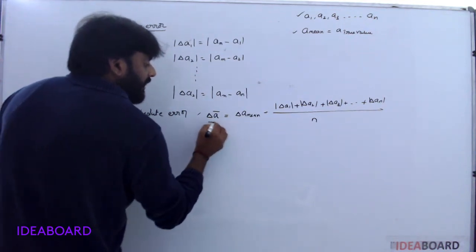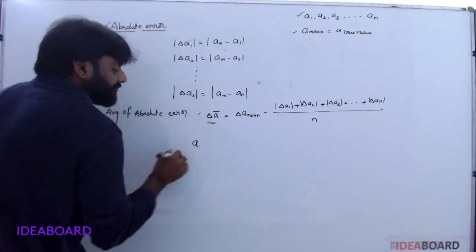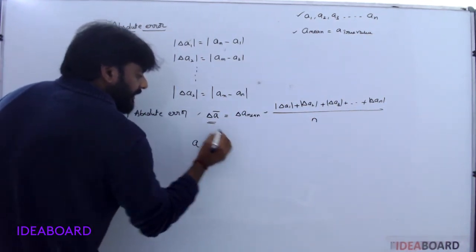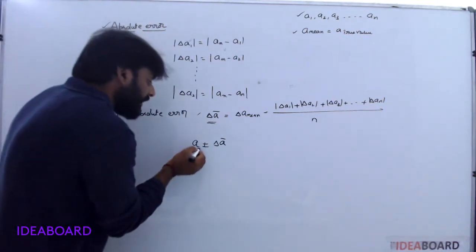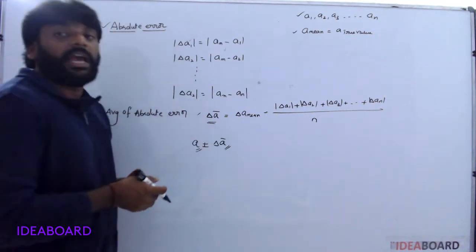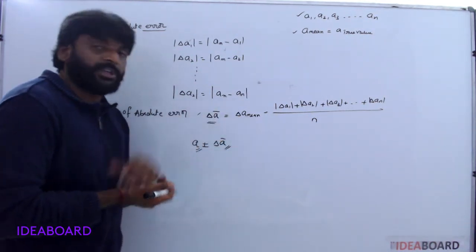So it gives the delta A mean. The final answer you write as A plus or minus delta A, where A is the true value and delta A is the mean of absolute error.